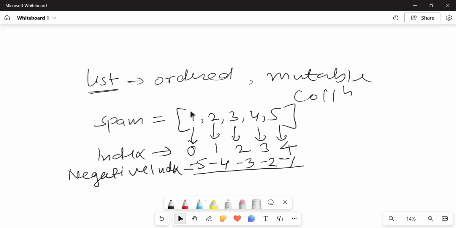If you want to fetch the first element, you can call it through index 0, and similarly for all other elements. You can even fetch the data in reverse. So I think you now have an ample idea of what exactly a list is, how to initialize it, what the index is and what negative indexing is. I have given this small brief in my classroom lecture, so you have an idea about this.